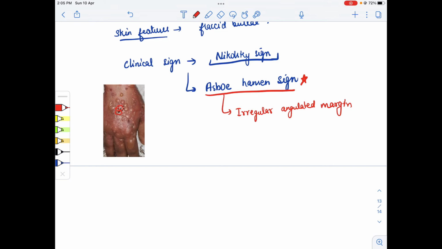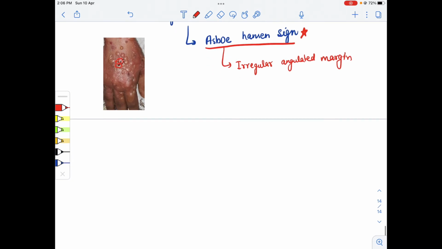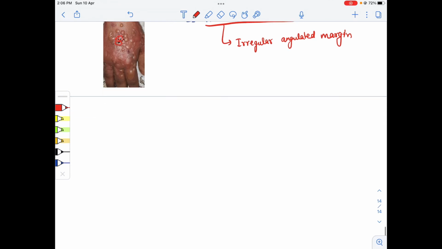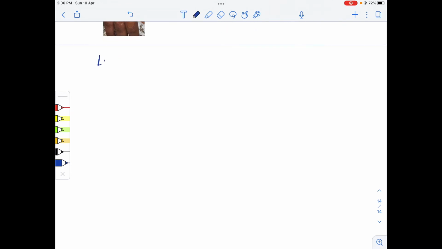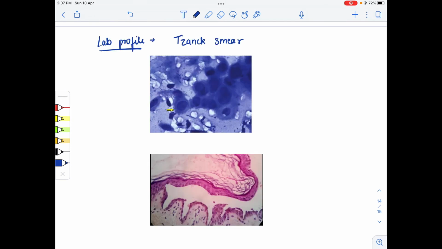And in this pemphigus vulgaris we have the true Nikolsky sign. Please remember this one also. True Nikolsky sign is seen in acantholysis, that is pemphigus vulgaris. Now oral lesions are also present in pemphigus vulgaris because mucosal involvement is more there. And in the lab profile, we can see the Tzanck smear.